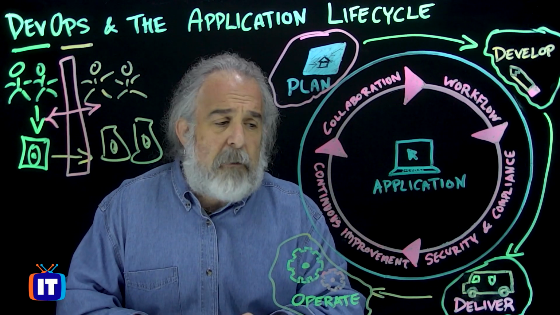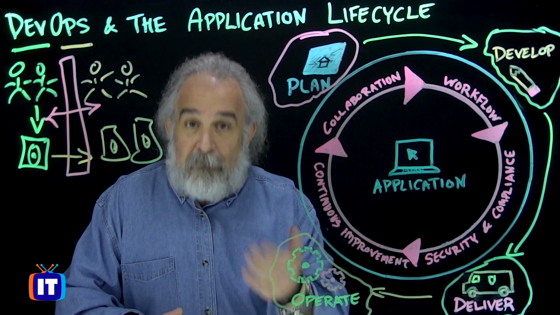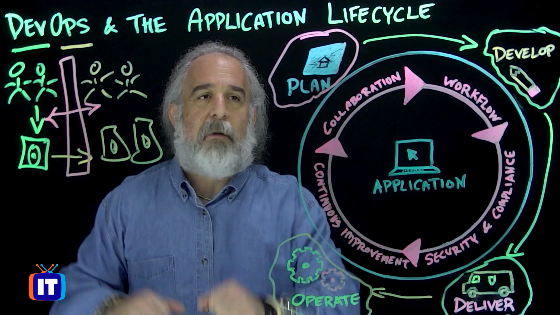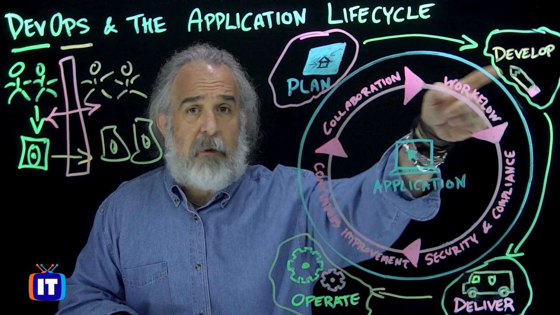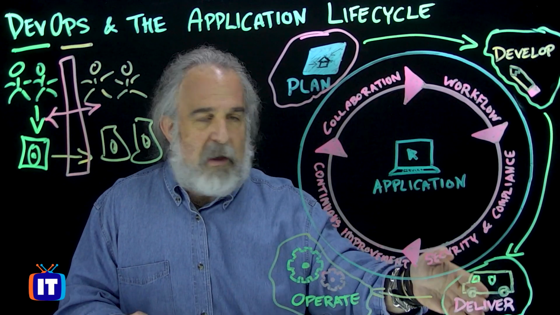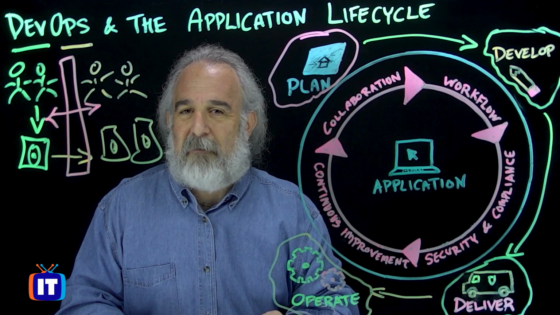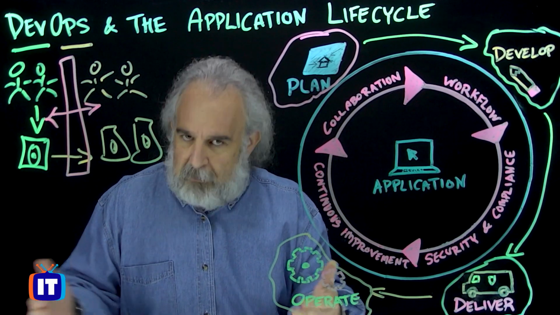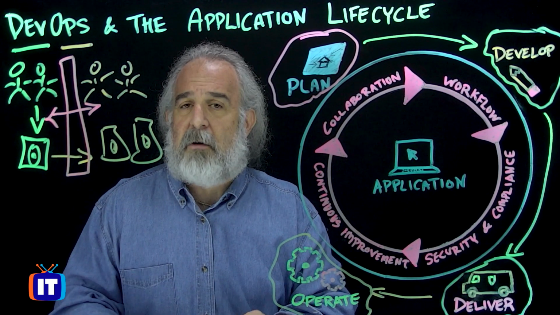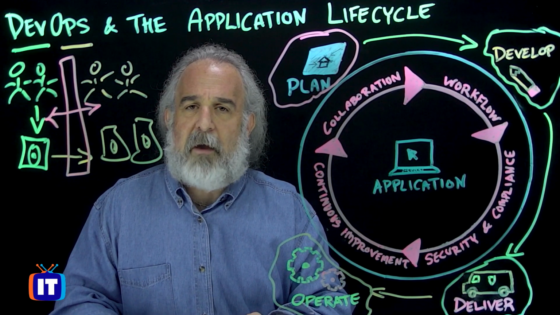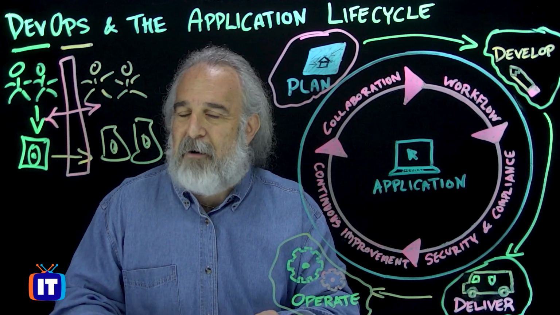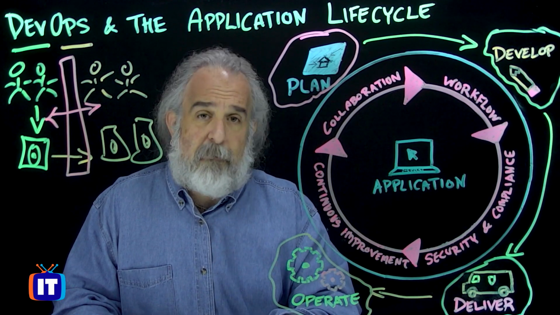And so if we are continuously looking to improve, adding features is part of that, but making sure we're doing the best we can to collaborate between the teams through planning to ensure that development is creating the capabilities and features that our customers want, to then drive that feature and capability delivery in as optimized a way as possible. This is where operations begins to come back in. And of course, where operations shines on their own, where they can totally take over and operate that capability, maximizing it and distributing it globally. We begin to see the value of what DevOps can do for you and for your organization.